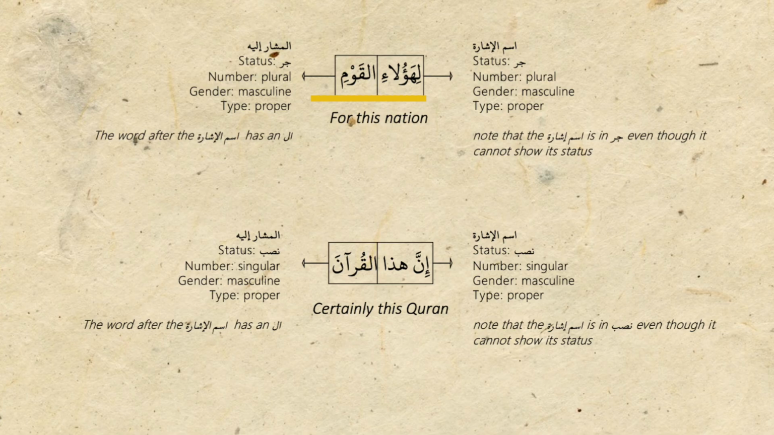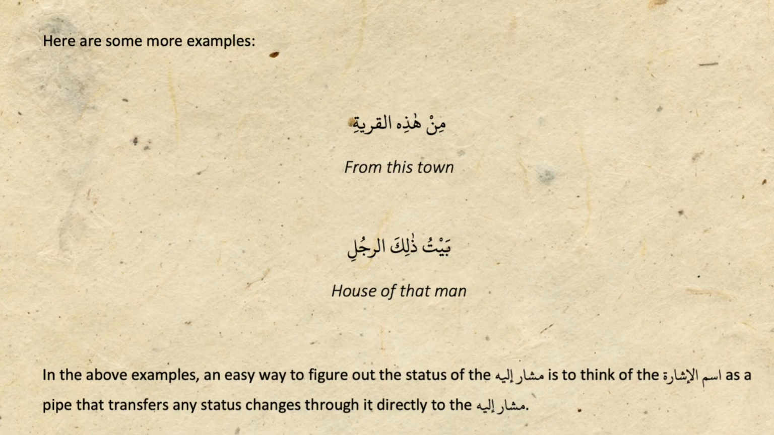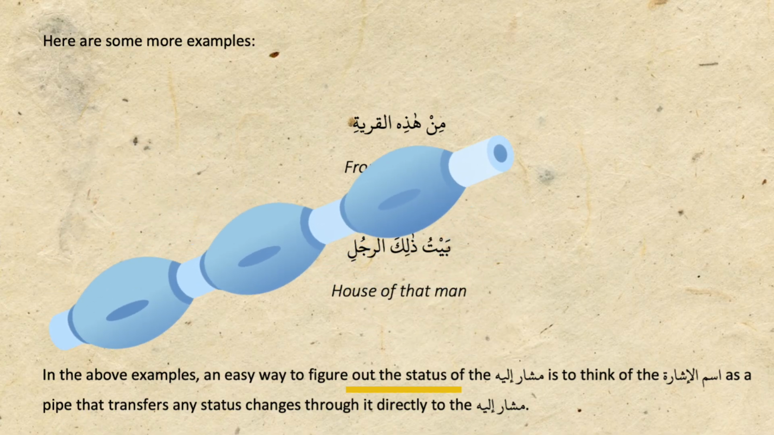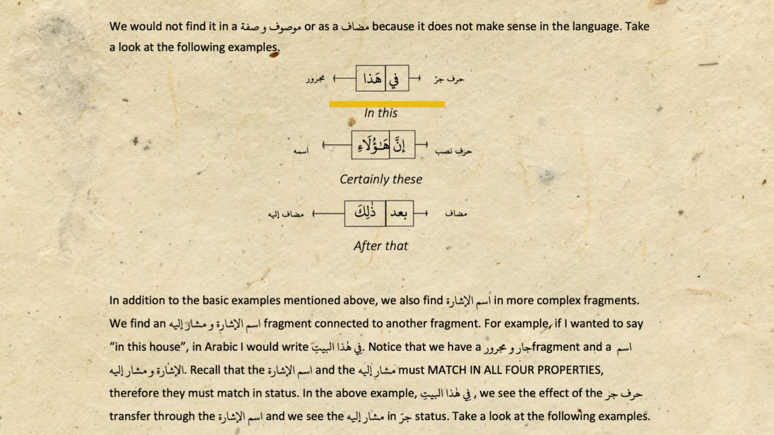And likewise, look at the example, Liha Ulail Qawmi, Inna Hadal Quran, Min Hadihil Qaryati, Baitu Dhalika Rajul. An easy way to figure out the status of Musharun Ilay is to think of the Ismul Ishara as a pipe that transfers any status change through it directly to the musharun ilay. Like fi, harf of jar, wanted its majroor to be in jar status. So ismul ishara will be jar status and musharun ilay will also be in jar status with the effect of fi. With the effect of inna, nasab status is transferred from ismul ishara to musharun ilay,